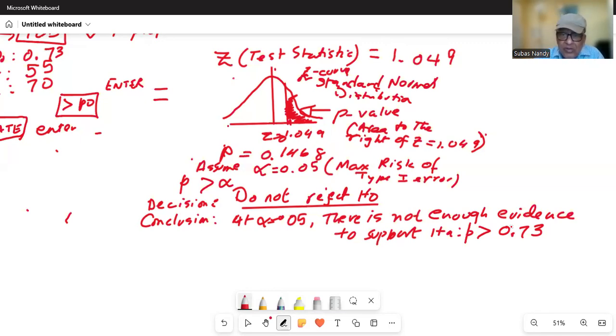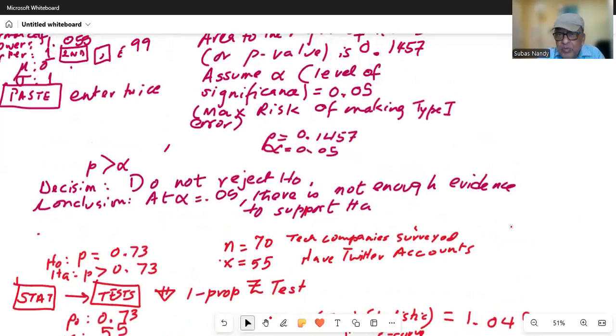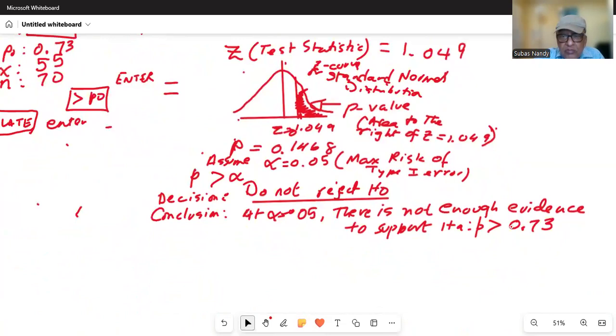I'll stop here today. I showed you how I did this problem using the formula last time. I got a p-value of 0.1457. Remember, that is the area to the right of the test statistic. P is greater than alpha, so we do not reject H0. Here also we got a p-value of 0.1468 using the inbuilt one-prop z test in the calculator. That value is also greater than 0.05. Hence, we do not reject H0 and we do not support the alternate.